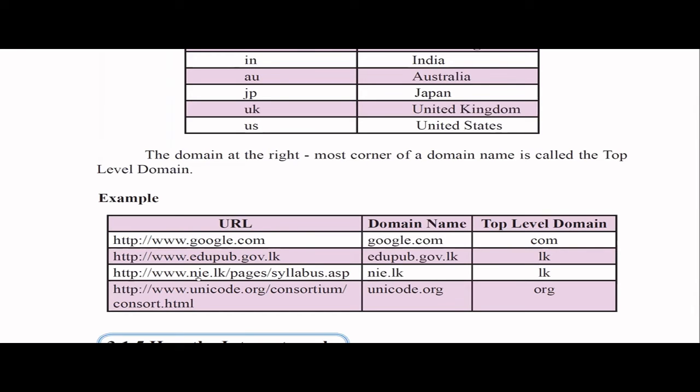In this one, now remember, this is the resource. This is the path to the resource. And this is the domain name, nie.lk, not the www, that's not the domain name, nie.lk. So from that, LK is the top level domain.